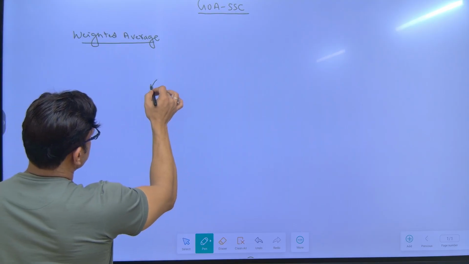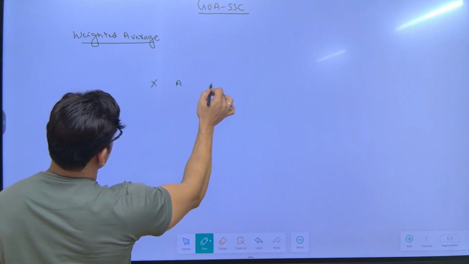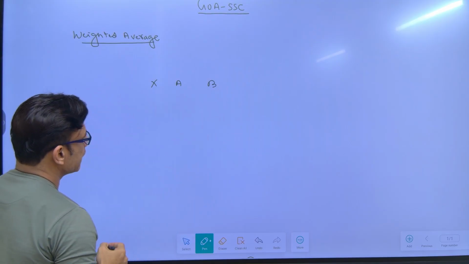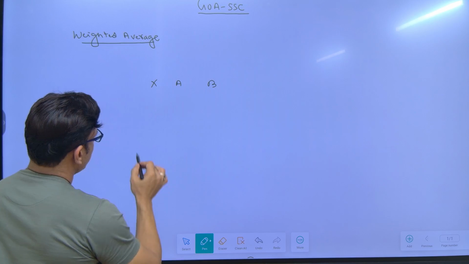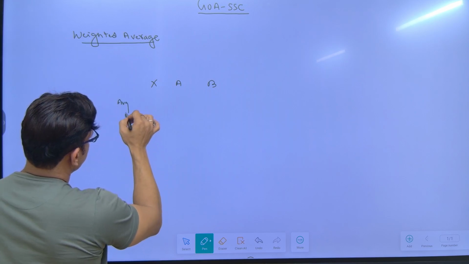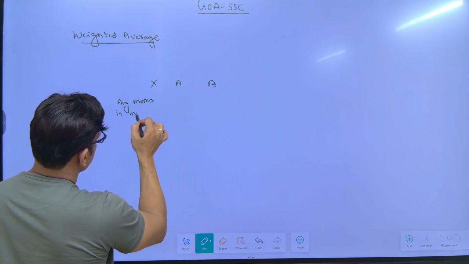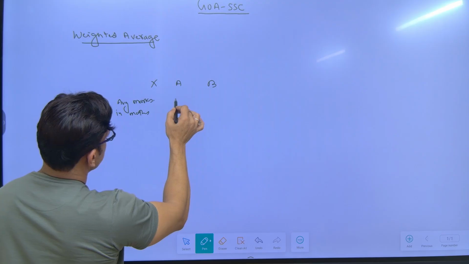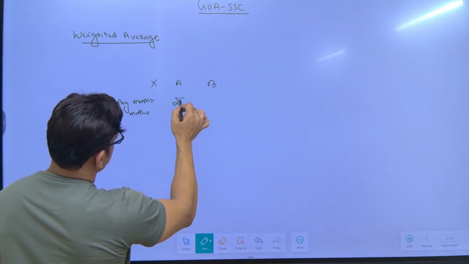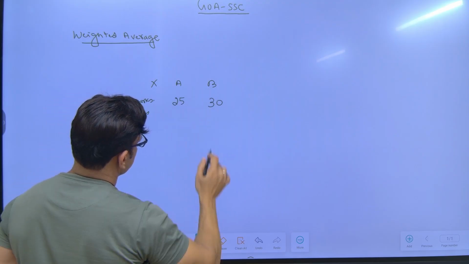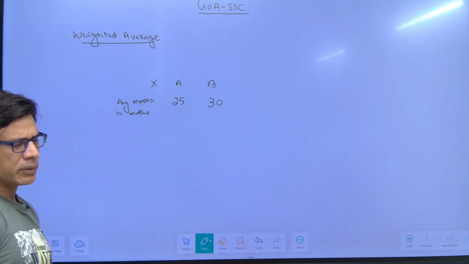Suppose in a school there are 2 sections of class 10th, let's say 10th A and 10th B. And it is given that the average marks in maths for class 10th A is, let's say, 25 marks, and let's say this is 30 marks. Out of 100 marks or 200 marks, does not matter.